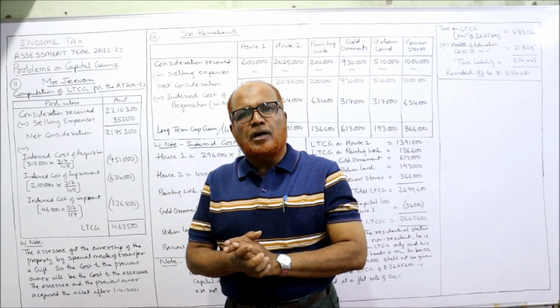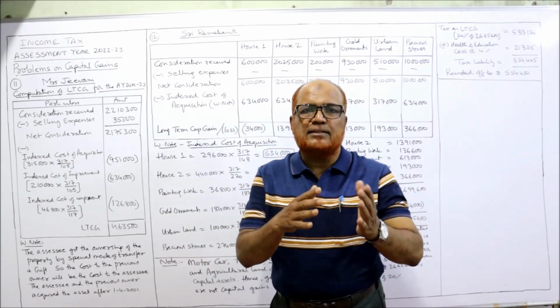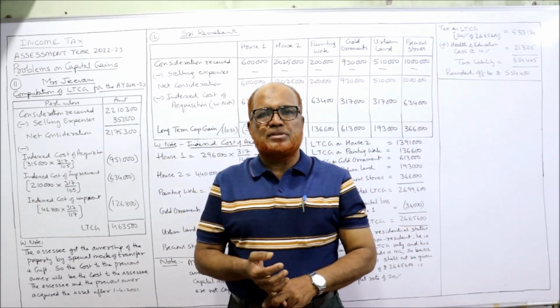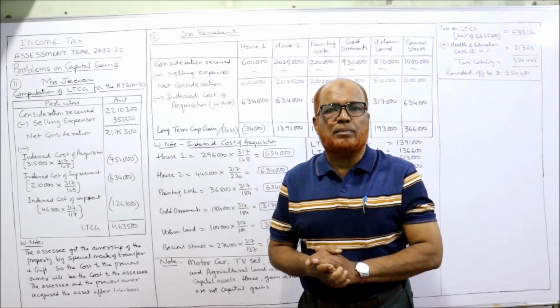It's a simple head of income. If you compare this income from capital gain with other heads like income from salary, income from house property, or profits and gains of business and profession, here we have only a few provisions to remember.